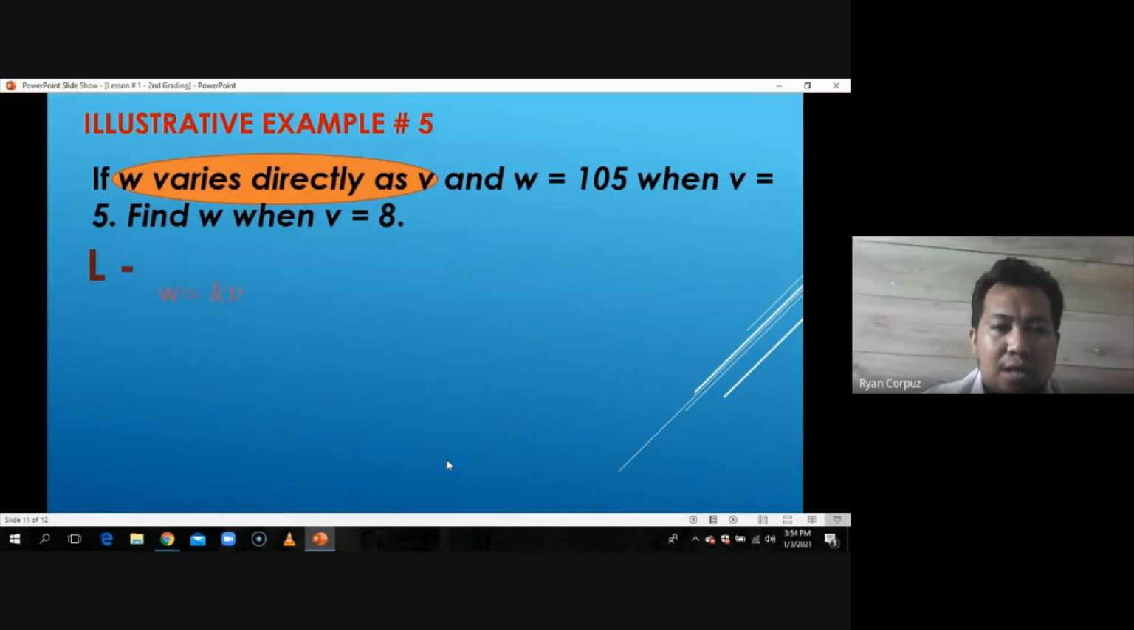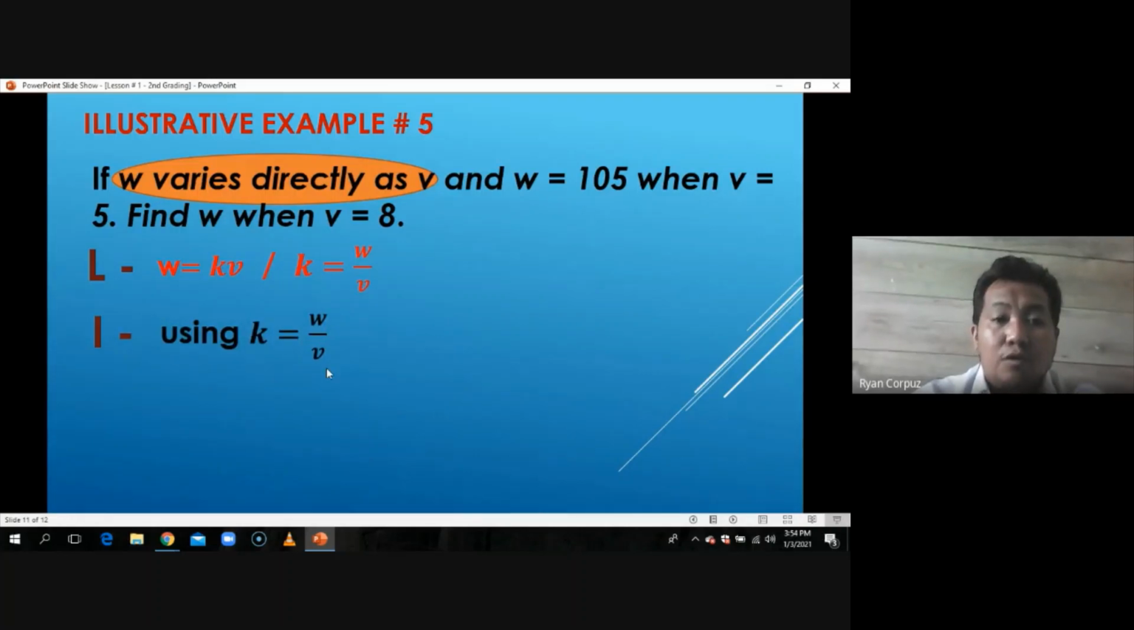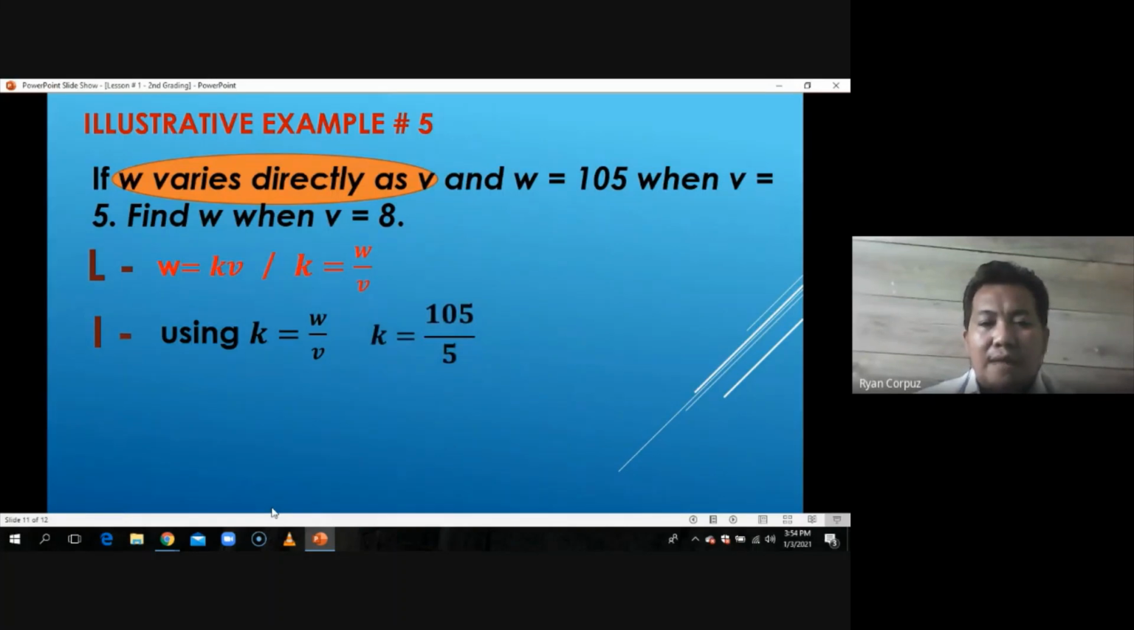So first translation niya ay W is equal to KV. Then its translation in terms of K, that would be K is equal to W over V. Then using the second form equation, K is equal to W over V, and also using the complete values of W and V in the problem, substitute it, we come up with 105 over 5. So K is equal to 105 over 5. So divide it, we'll come up with K, which is equal to 21.